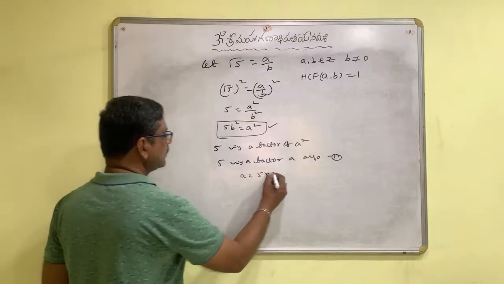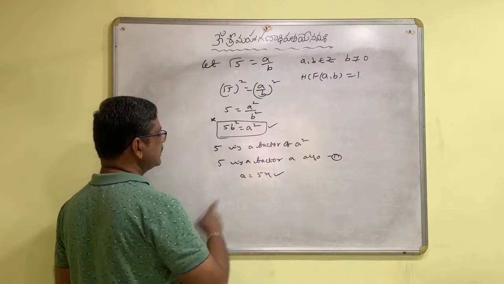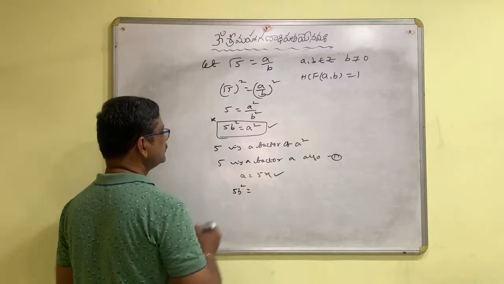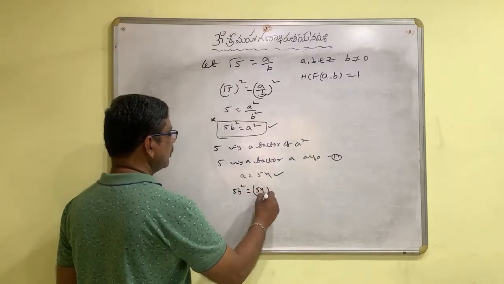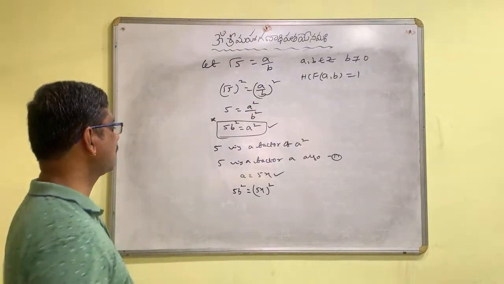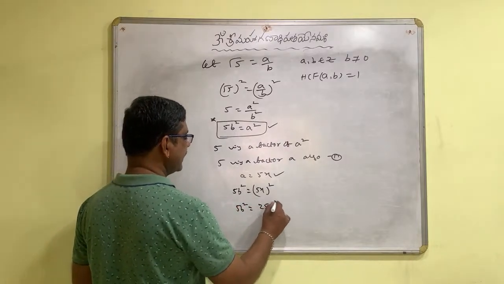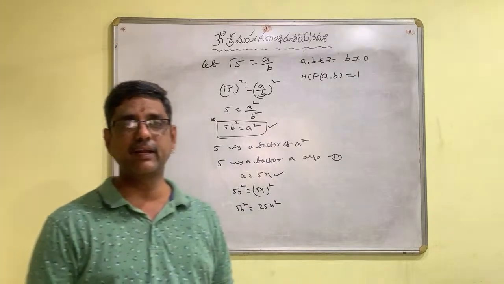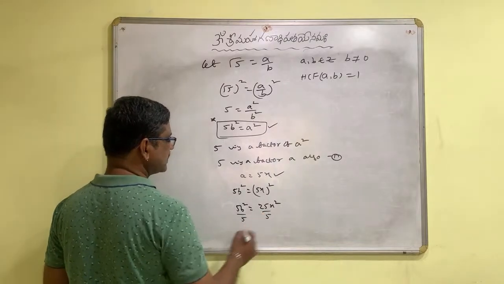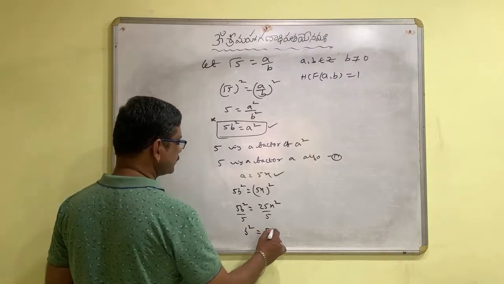Now, try to insert the value of a in this equation. 5b square is equal to (5x) whole square. Now, 5b square is equal to 25x square. Divide throughout LHS and RHS by 5, what will you get? b square is equal to 5x square.